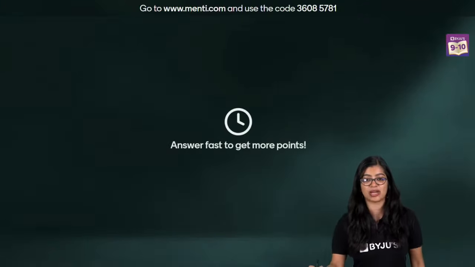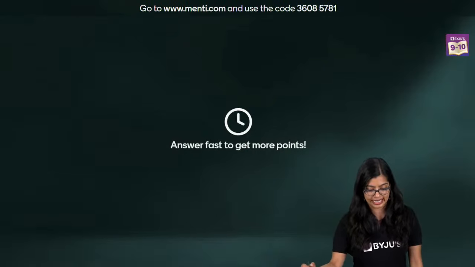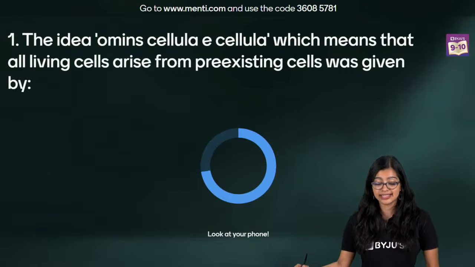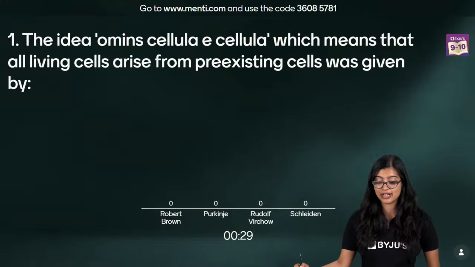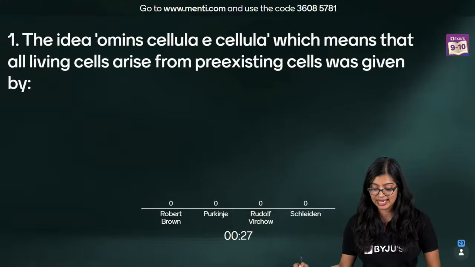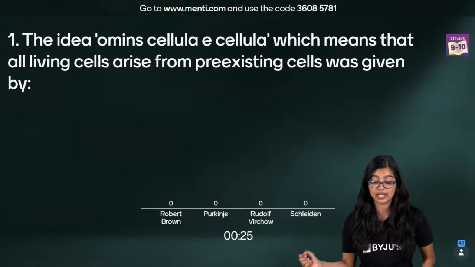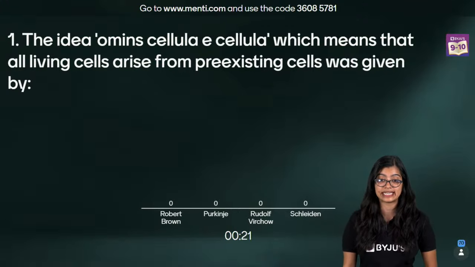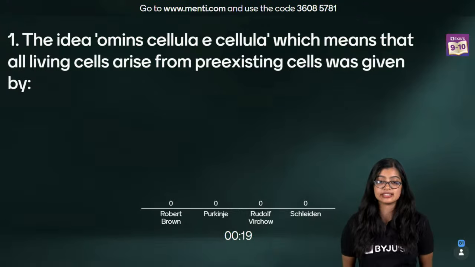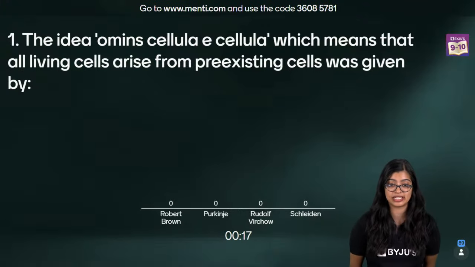Let's have a look at the first question. Question number 1 on your screen. The idea of omnis cellula e cellula, which means that all living cells arise from pre-existing cells, was given by who? Robert Brown, Purkinje, Rudolf Virchow, or Schleiden? This is part of the cell theory that we discussed, right?